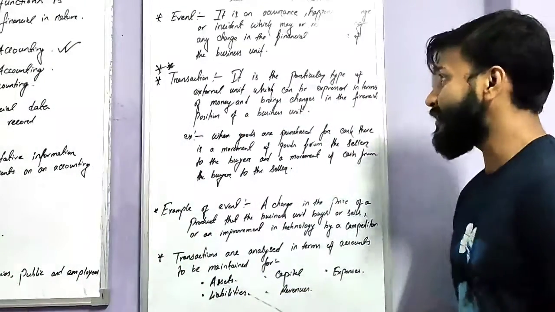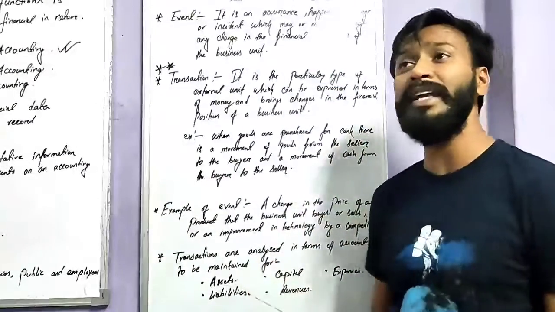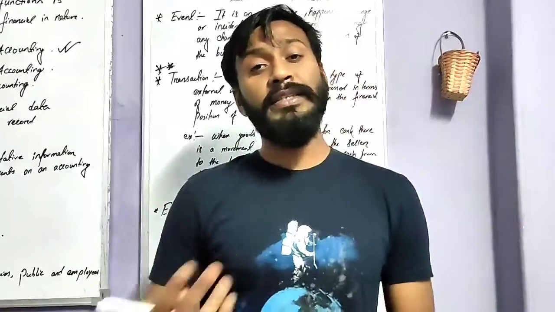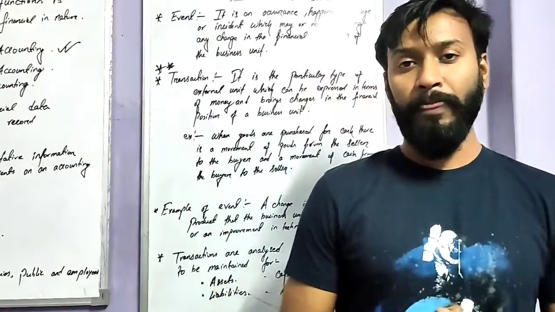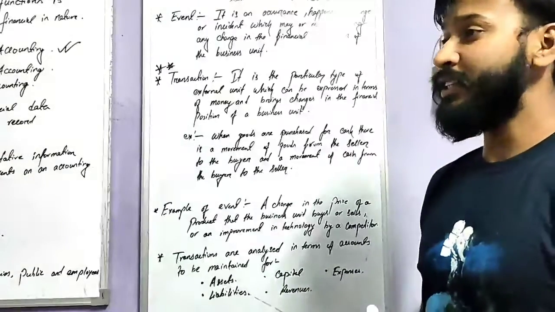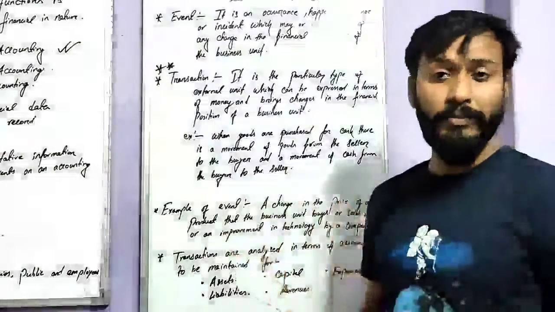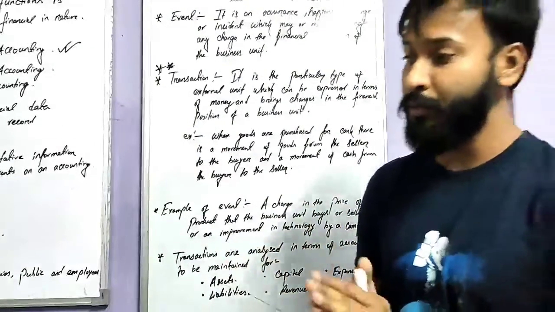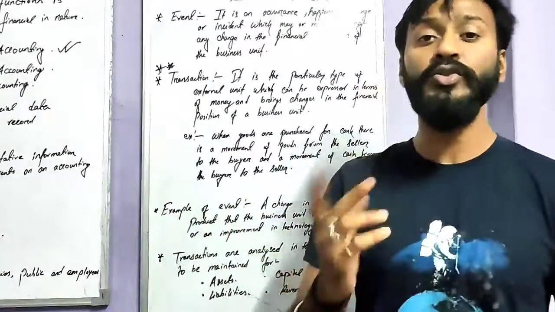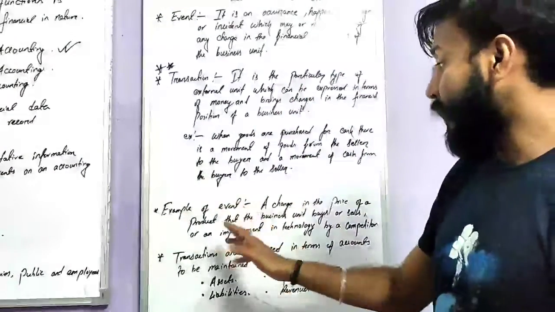Okay. Next is what, हम लोग ने क्या सीखा? Event क्या है? Event, whatever is happening in the business, that is known as event. Okay. This is what? Transactions. Transactions is what? It is a particular type of external unit which can be expressed in terms of money, and it should be done between at least two persons. That is known as transactions.